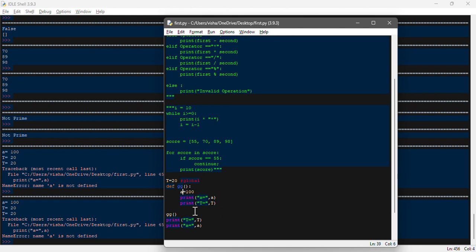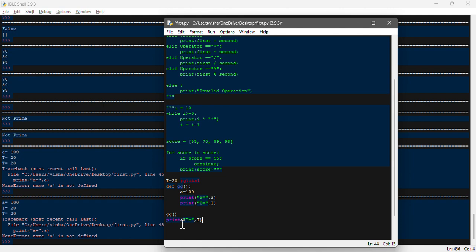Let's change this to some different name, for an example. And this is a global, this is a local, okay. It is stating print over here, okay. All right, so because of this we are getting the error.